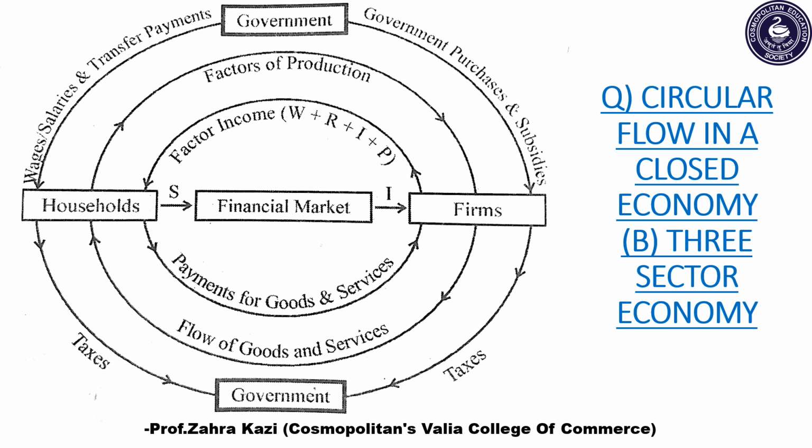This is the diagram of a circular flow in a closed economy, that is a three-sector economy. As you can see here, there are three sectors, that is households, firms and government. So government is an addition which makes up the three-sector economy. Let's understand this diagram in much detail in our next slide.